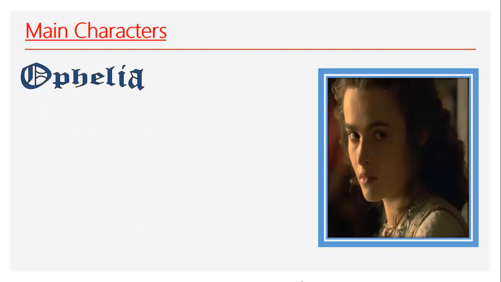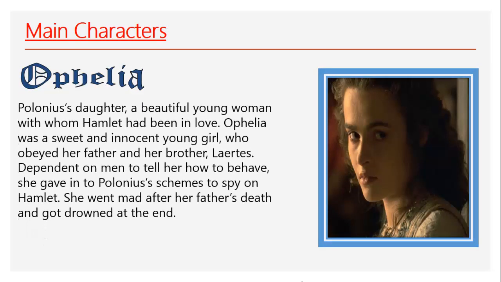Then we have Ophelia. Ophelia was Polonius' daughter. She was a beautiful young woman with whom Hamlet had been in love. Ophelia was so sweet and innocent. We can describe Ophelia with just one word. She was naive. Naive means that she had no experience in life.